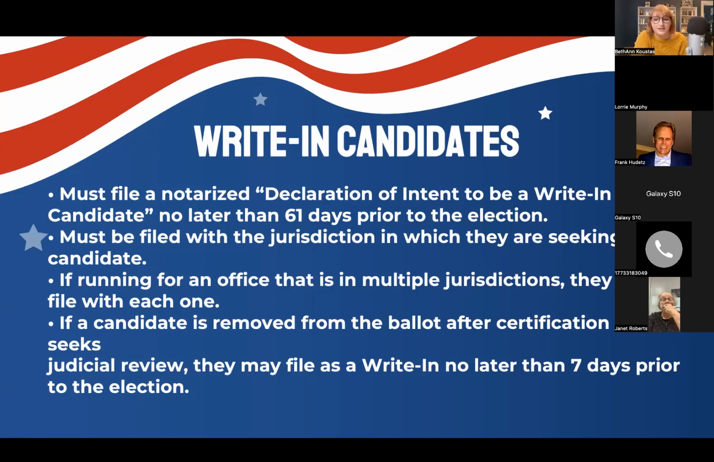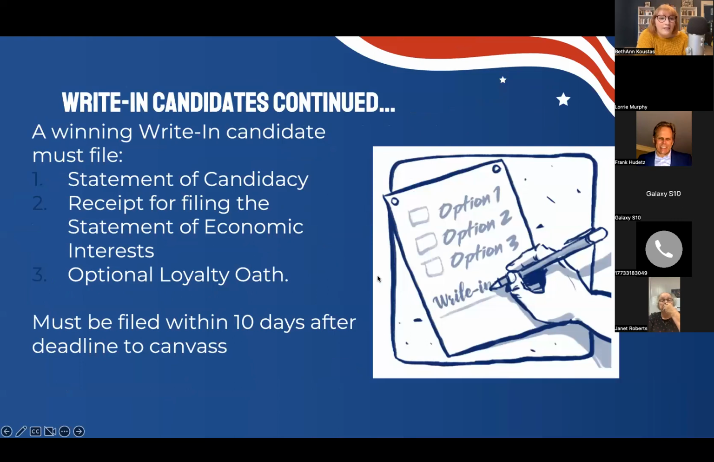If they are running for an office that is in multiple jurisdictions, they would need to file with each office. A broad example of that is if you're running for governor, you technically should file with all 108 jurisdictions. If a candidate is removed from the ballot after certification or seeks judicial review, they may file as a write-in no later than 7 days prior to the election. A winning write-in candidate must file a statement of candidacy. And they must file a receipt of statement of economic interests and an optional loyalty oath, and that has to be filed within 10 days after the deadline to canvass.